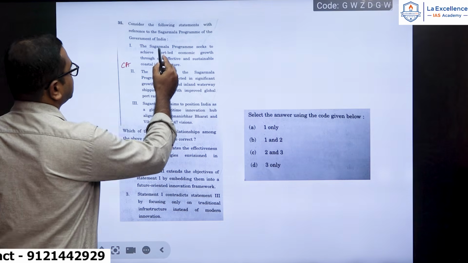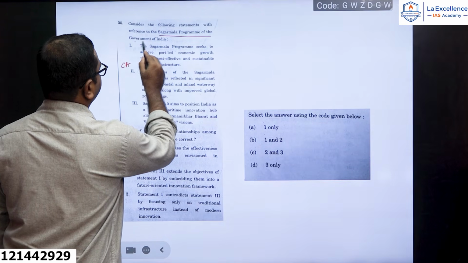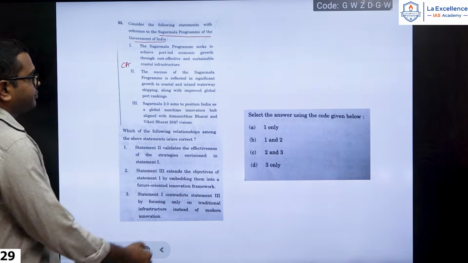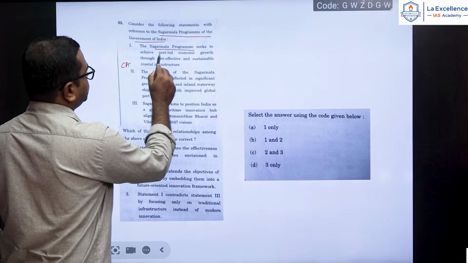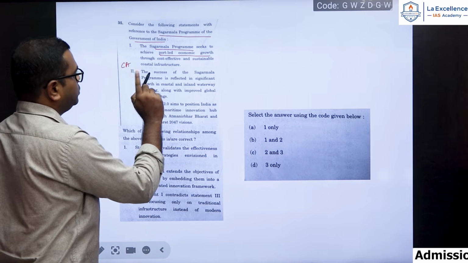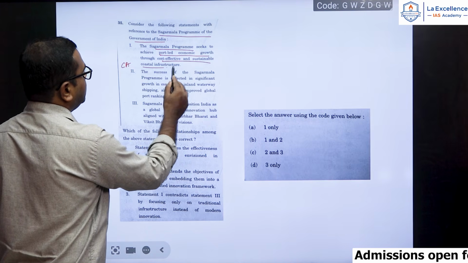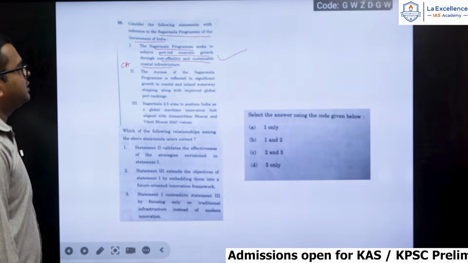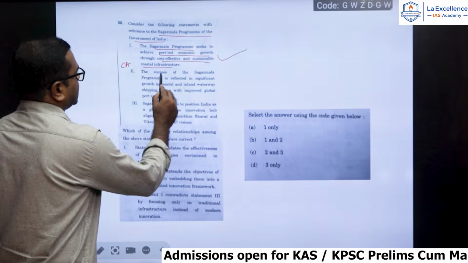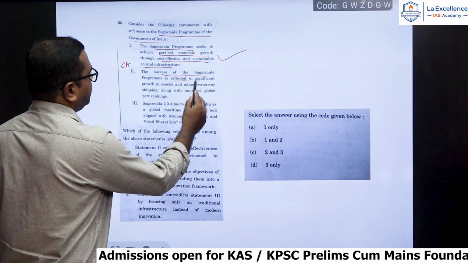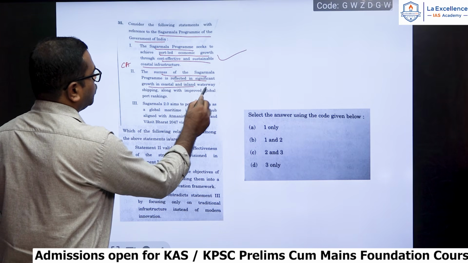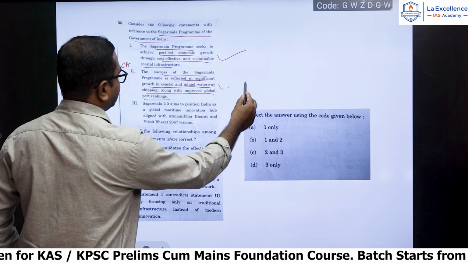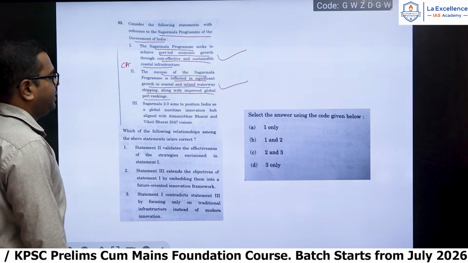Consider the following statements with reference to the Sagarmala program of the Government of India. So they have asked about the Sagarmala program. Sagarmala program seeks to achieve port-led economic growth through cost-effective and sustainable coastal infrastructure. So this is the basic objective of the Sagarmala program. It is port-led economic growth. The success of the Sagarmala program is reflected in significant growth in the coastal and inland waterway shipping along with improved global port rankings. Okay, so this is also a correct statement.